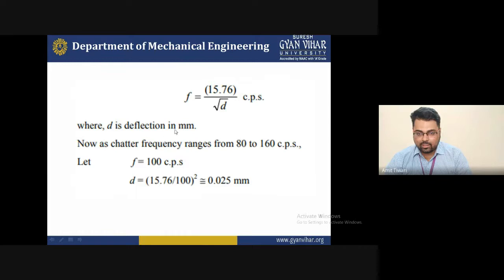Here d is the deflection in mm. Now the chatter frequency ranges from 80 to 160 cycles per second. Cycles per second is the unit of frequency. So chatter frequency comes under this specific range, 80 to 160. Let us take 100 as the frequency, and put this value in the formula. You can find that d is equal to 0.025 mm, for example, which gives you a better understanding of shank design.